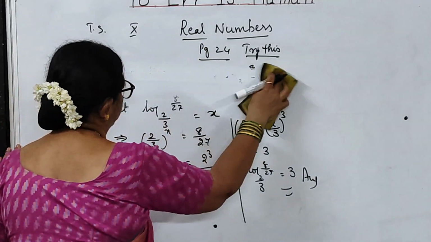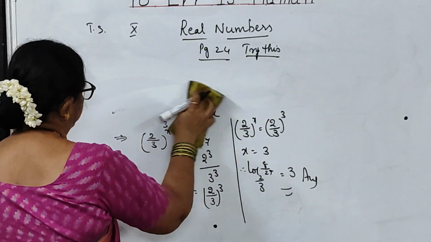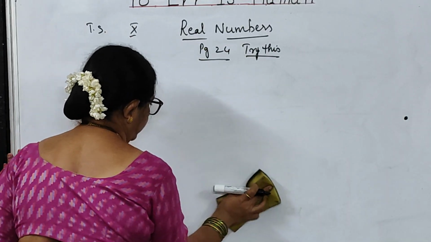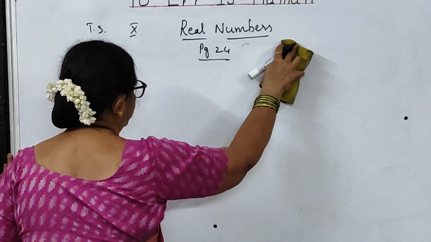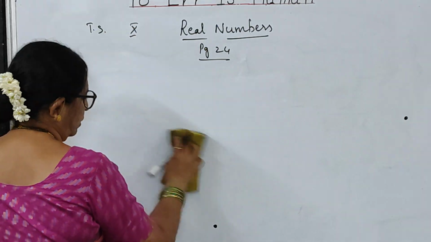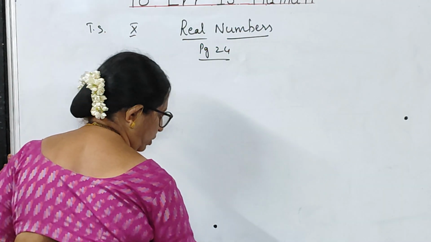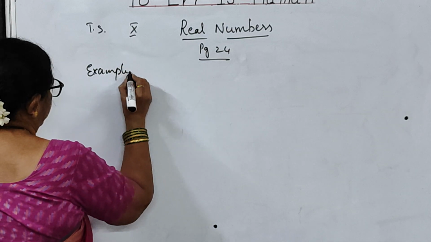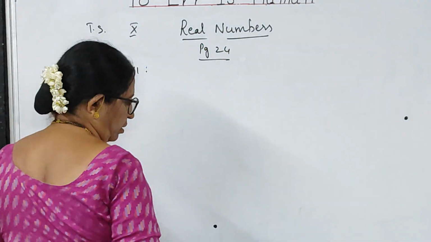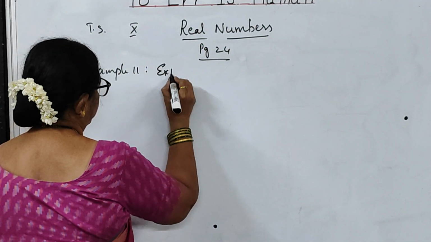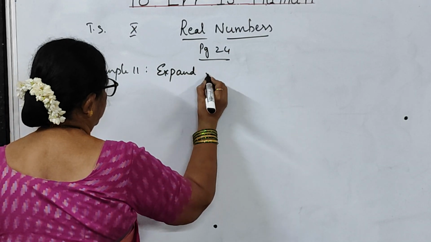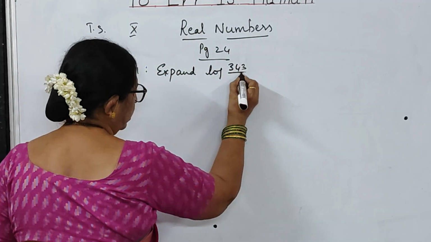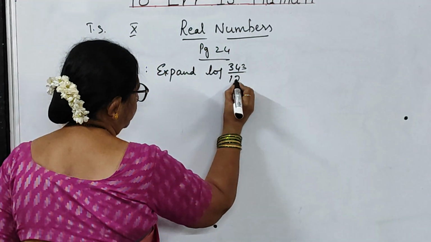Now, try this. Sums are completed. Now, in the same page, you have some example problems. We will do them. That is example 11. Example 11. You have to expand log 343 by 125.